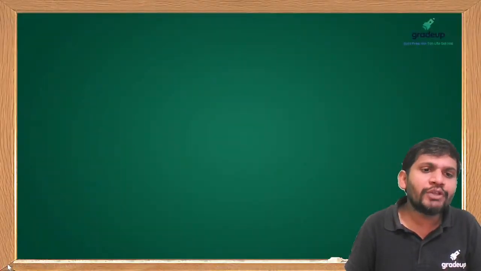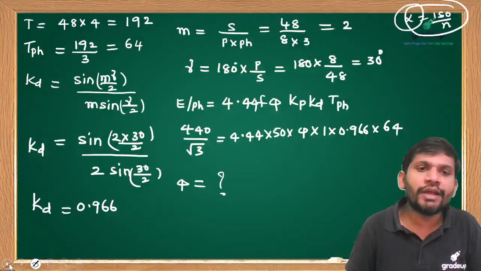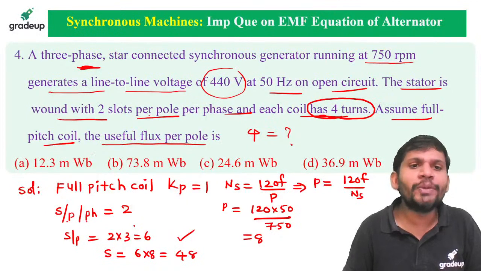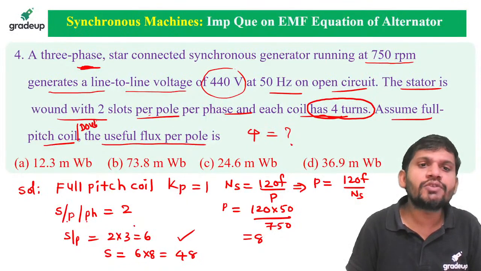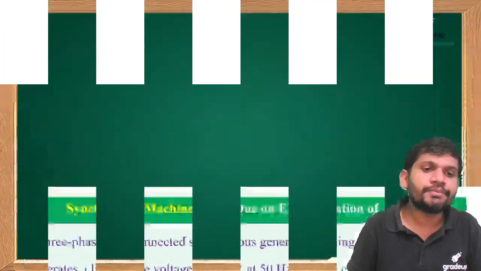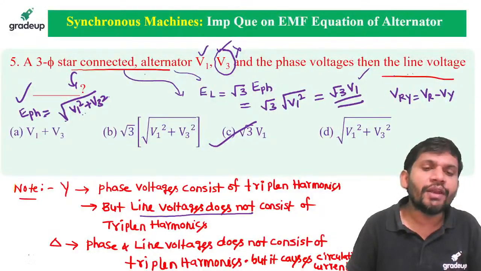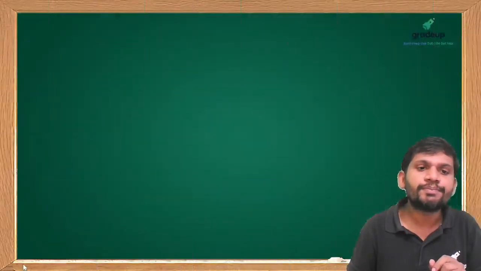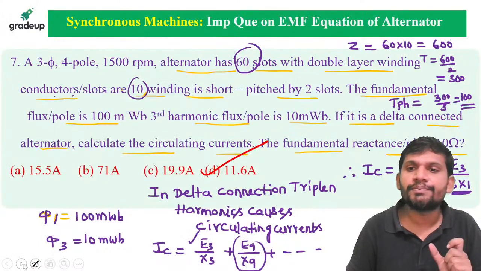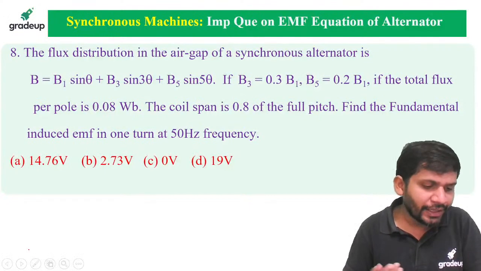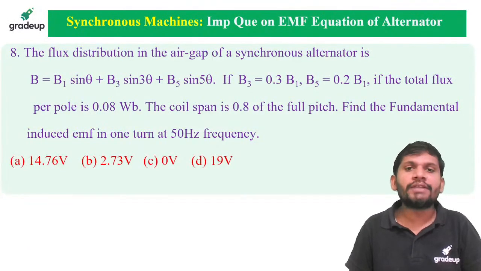And one more point, students, in this problem the calculation I did. Here assume that it is a double layer winding. Assume full pitch coil, double layer winding. With this assumption only I solved this problem. If the option is not there, you can select the approximate value by doing the calculations. If any mistake is there in the calculation, please rectify that. I'm leaving that calculation for you. Yes, we are getting 11.6 amperes.